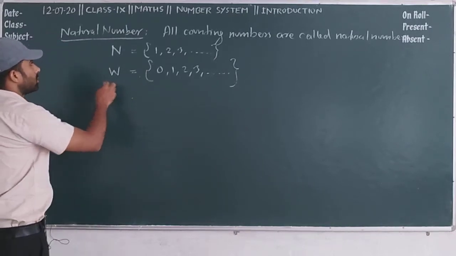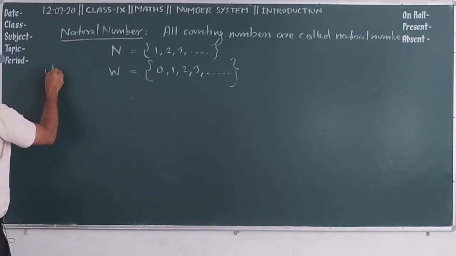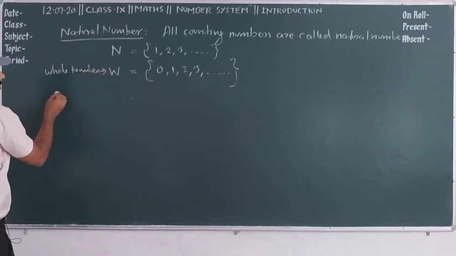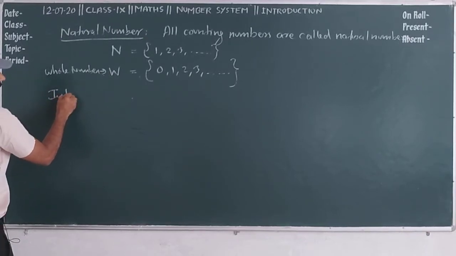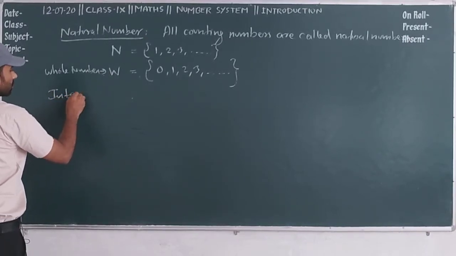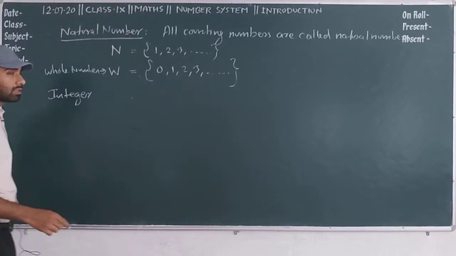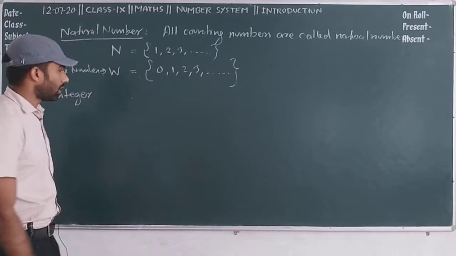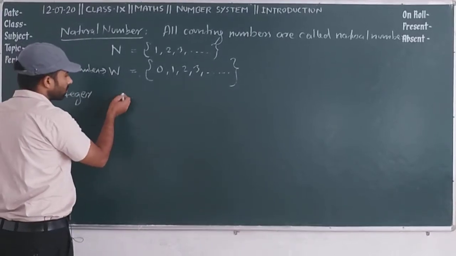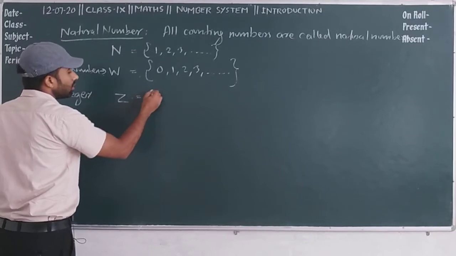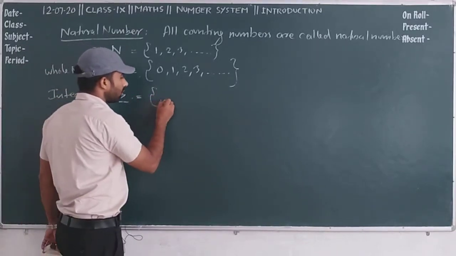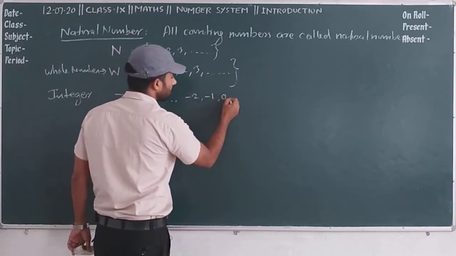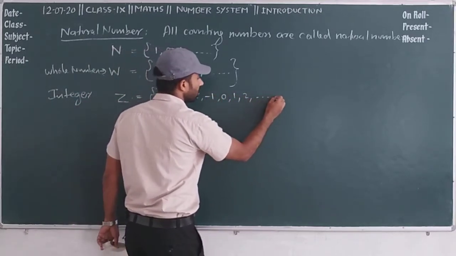Now the third is integer. Integers can be represented by two different symbols, Z or I. So here we are going to represent them by Z, and it shows dot dot dot -2, -1, 0, 1, 2, dot dot dot.